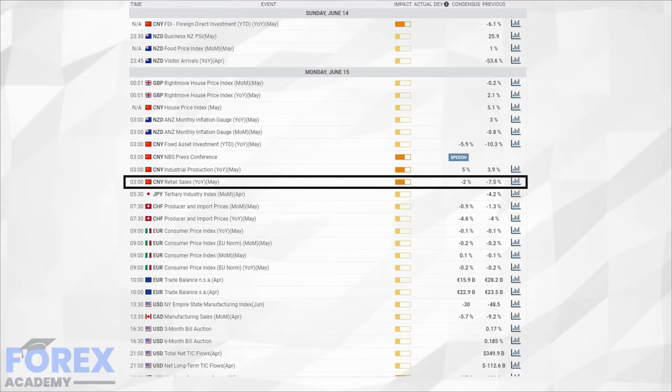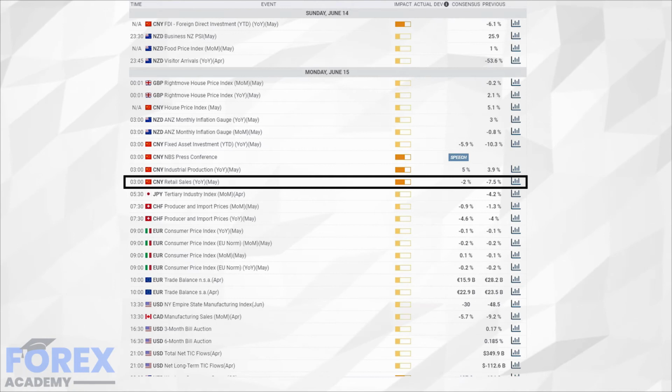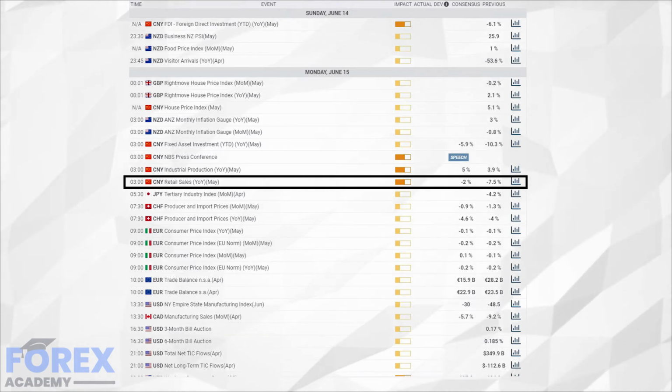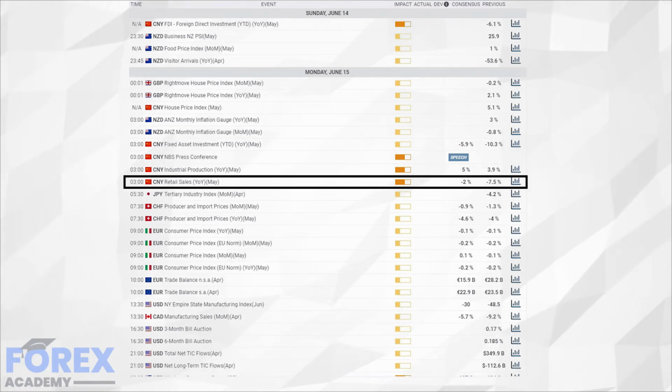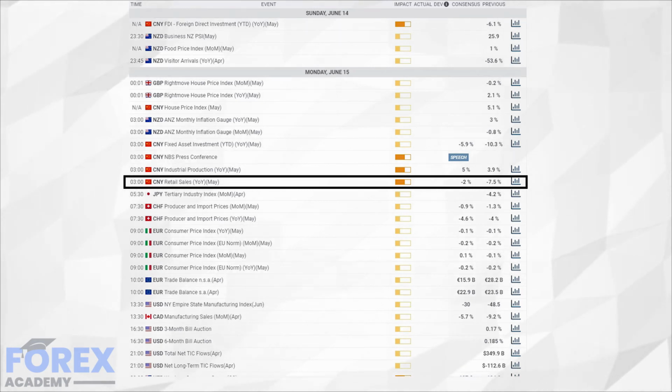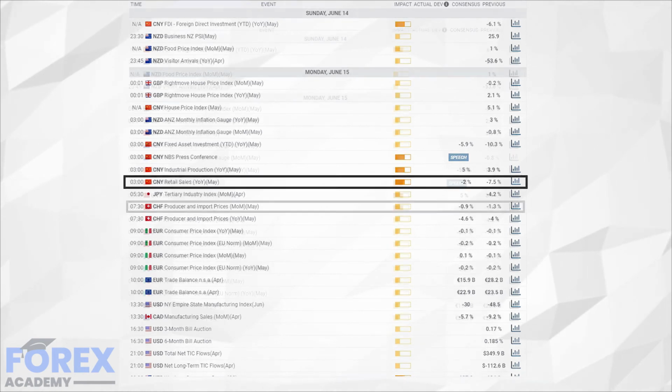This data can also affect inflation, in which case it is closely monitored by the People's Bank of China, who will adjust the monetary policy if inflation falls outside of its target range. Generally, high industrial production growth is positive, both in sentiment terms and economic terms for the country. It is seen as bullish. If the reading is low or negative, it means that China is struggling to improve its economy post-epidemic.